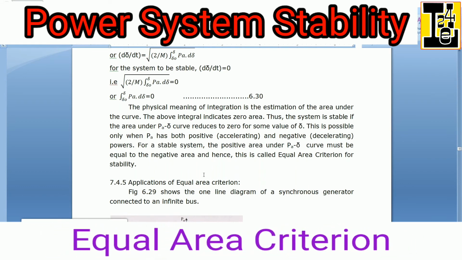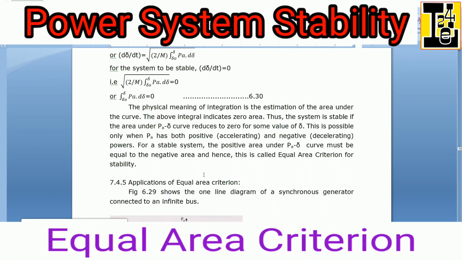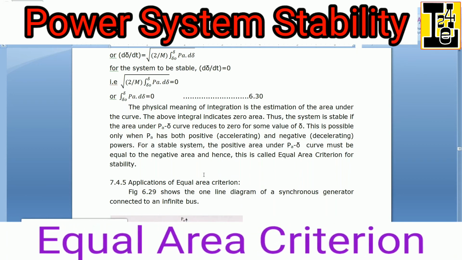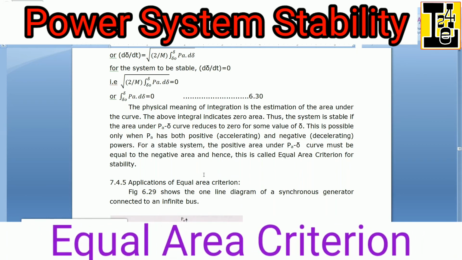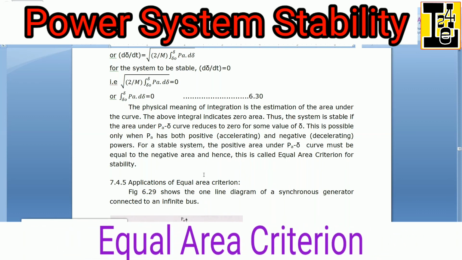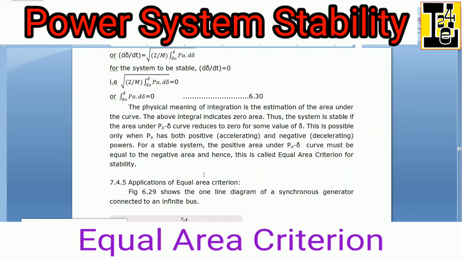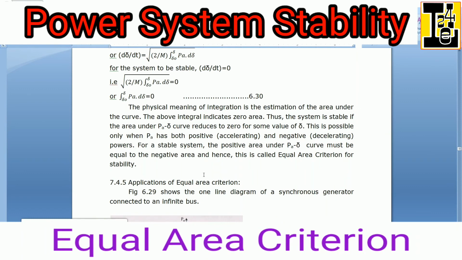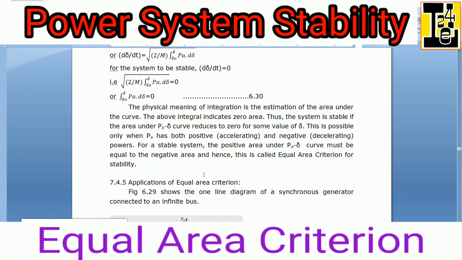Thus, the system is stable if the area under the PA-δ curve reduces to 0 for some value of δ. This is possible only when PA has both positive, that is accelerating, and negative, that is decelerating powers.